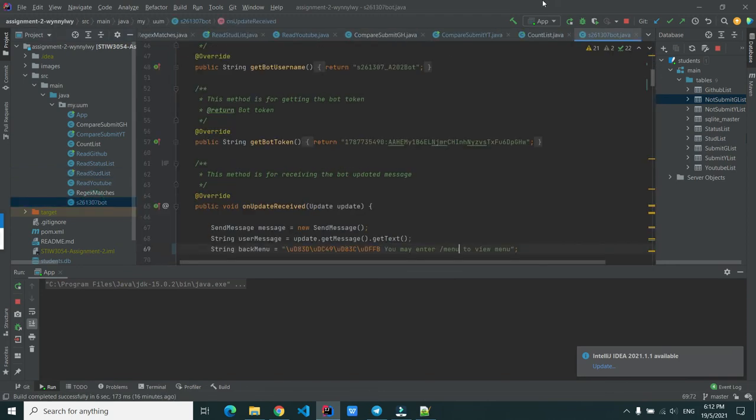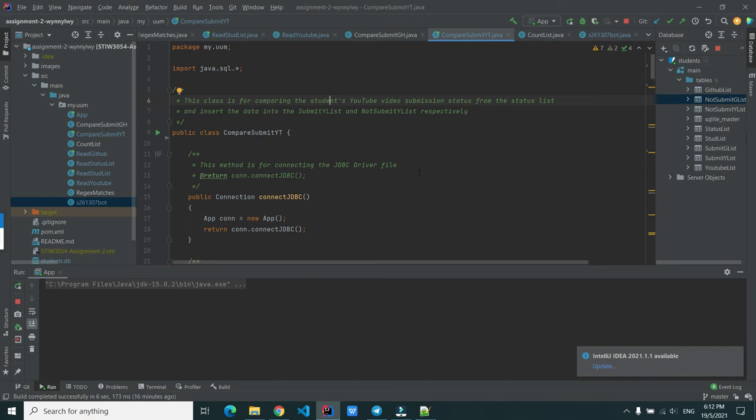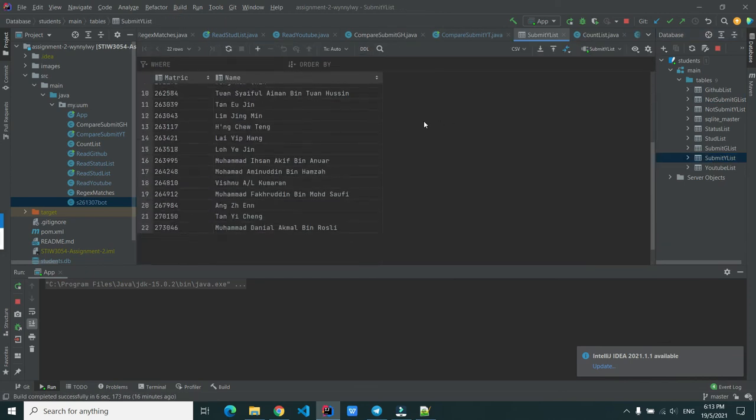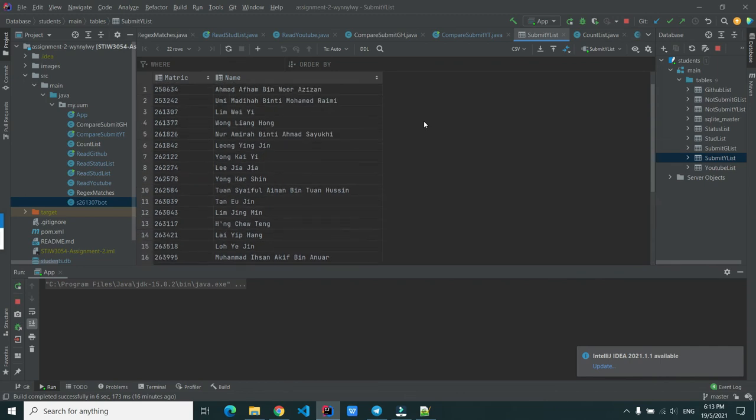Next, in the CompareSubmitYT class, this class is for comparing the students' YouTube video submission status from the status list and inserting the data into the SubmitY list and notSubmitY list respectively. Likewise, the SubmitY list will contain the students' data who have submitted the YouTube link. And it goes conversely for the notSubmitY list table.